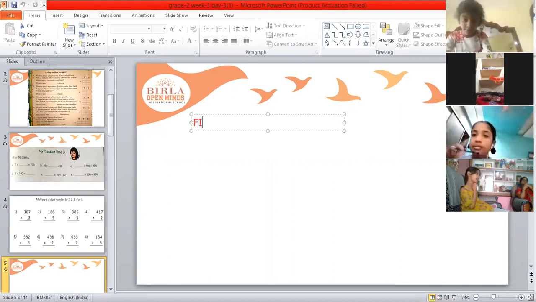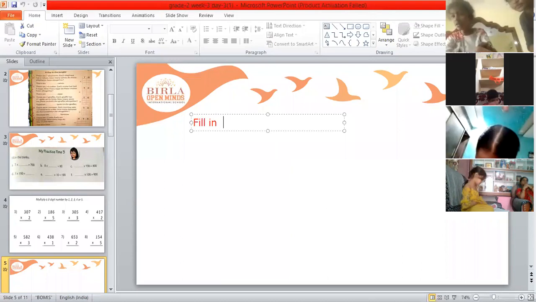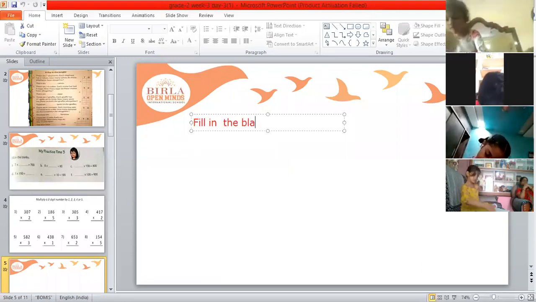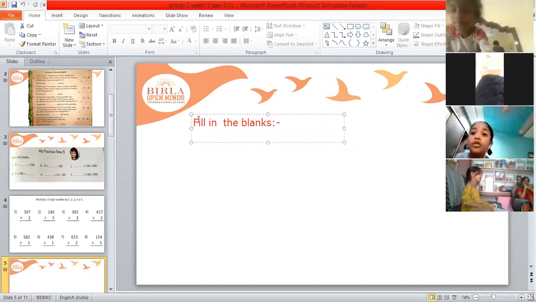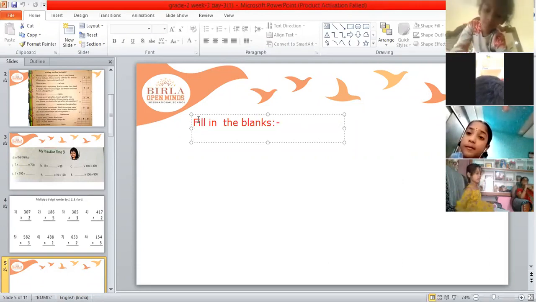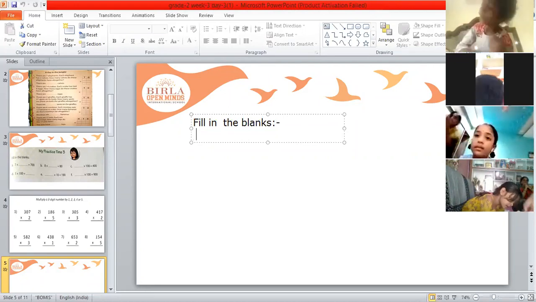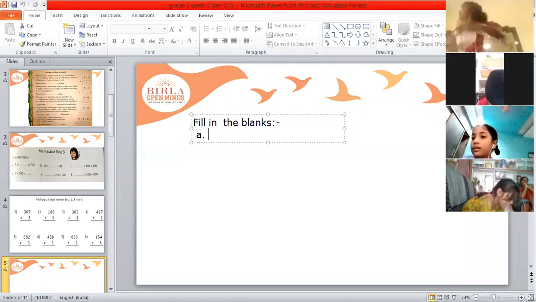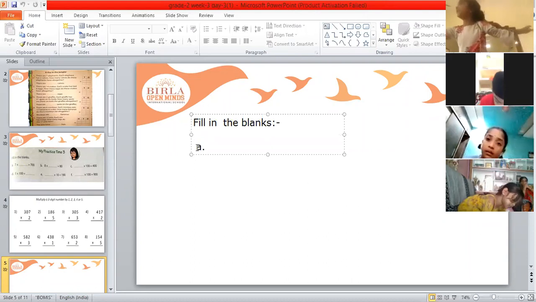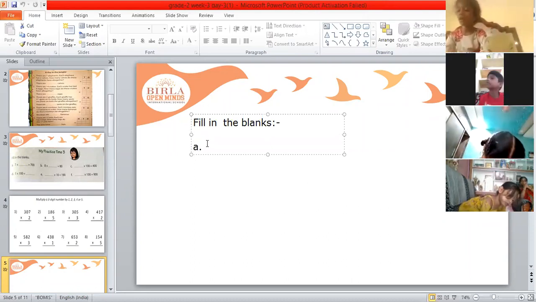New page and write this question. Take out new page and then write. Fill in the blanks. After writing this, children, you have to leave one line and then you have to write your first bit. This is fill in the blanks. Leave one line and then start writing.